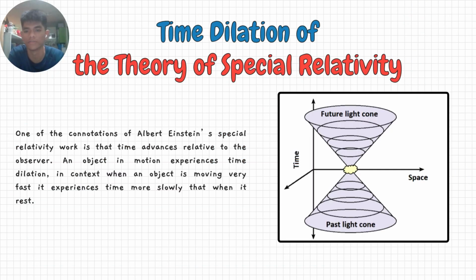Time dilation of the theory of special relativity. One of the implications of Albert Einstein's special relativity work is that time advances relative to the observer. An object in motion experiences time dilation. When an object is moving very fast, it experiences time more slowly than when it is at rest.